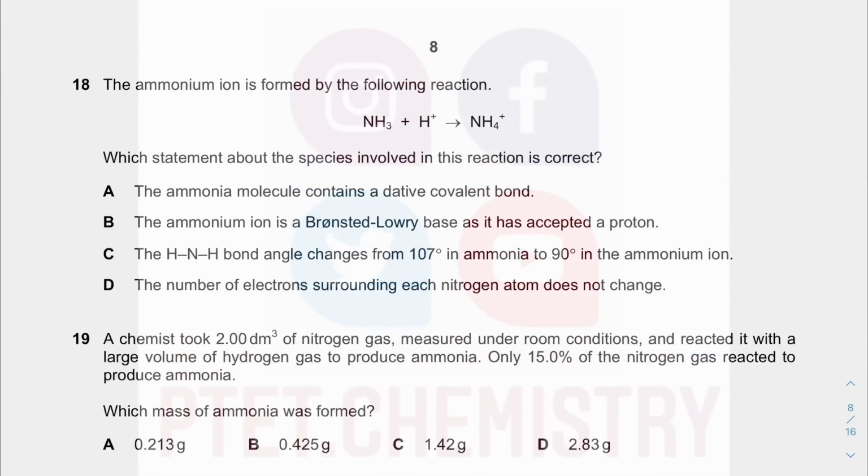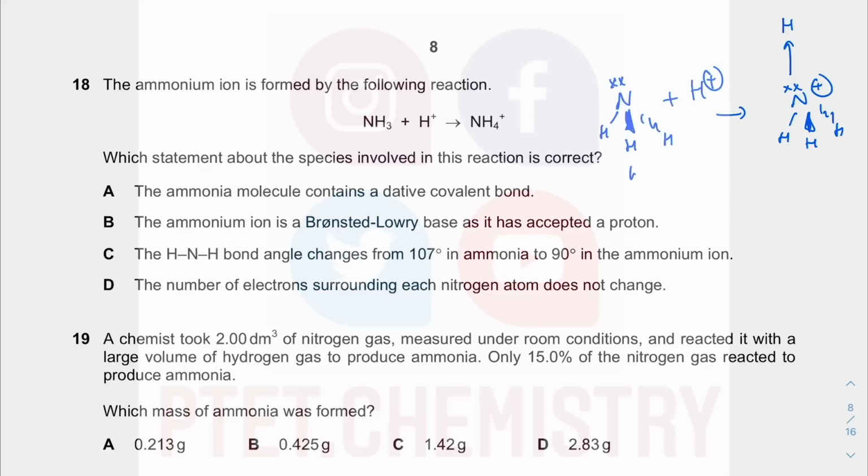Question 18. You have ammonia reacting with H plus there. So when you think about this, this is a dative covalent formation. From the lone pair, it takes in the proton. When it takes in the proton, it donates both the lone pair of electrons to the H plus. Then the charge is now on the nitrogen, which has 4 covalent bonds. And we can say this ammonia has accepted a proton.